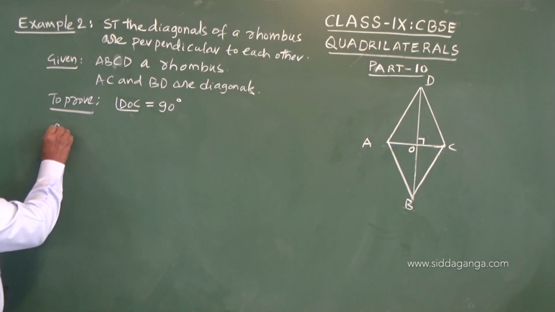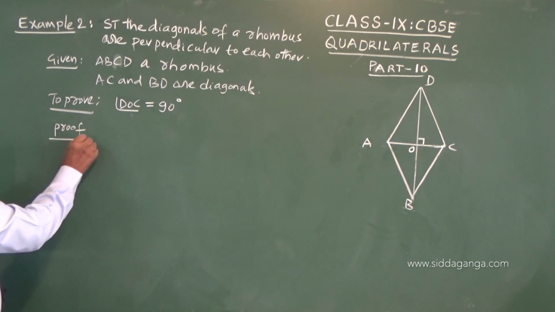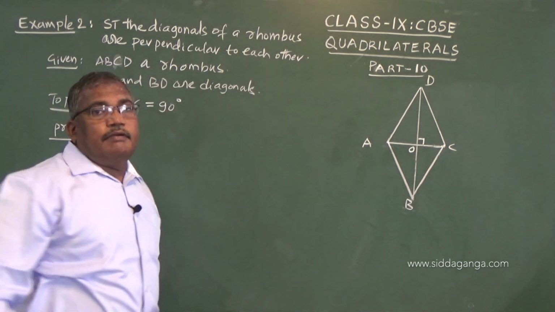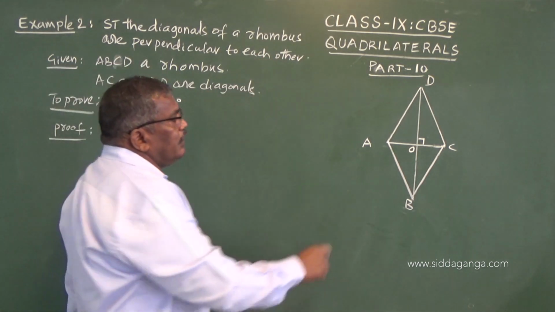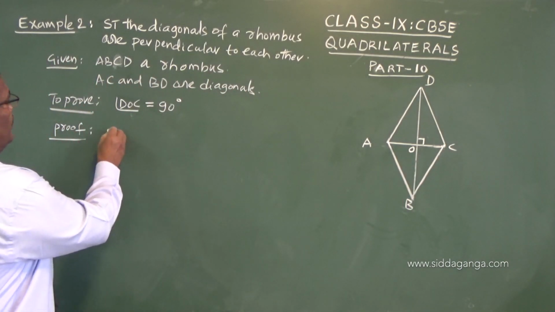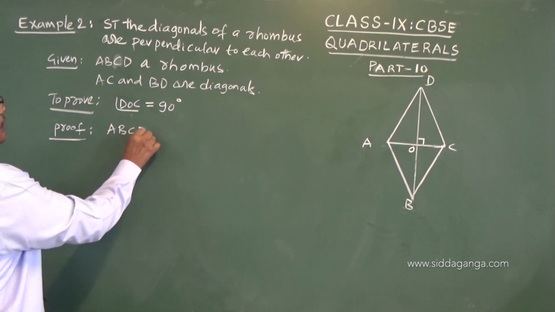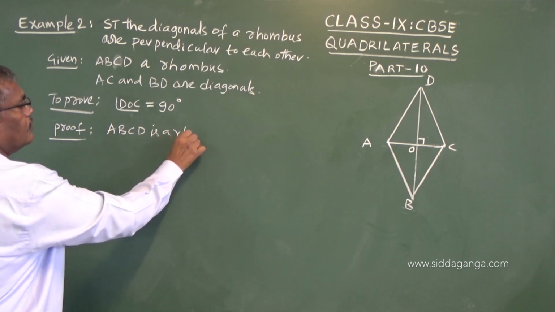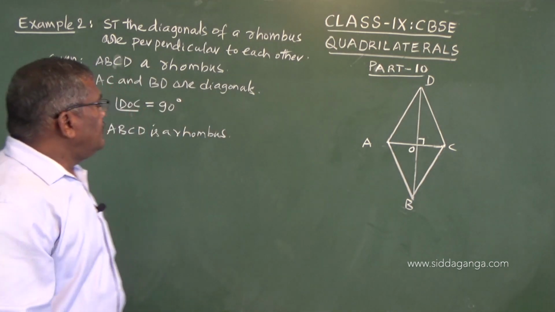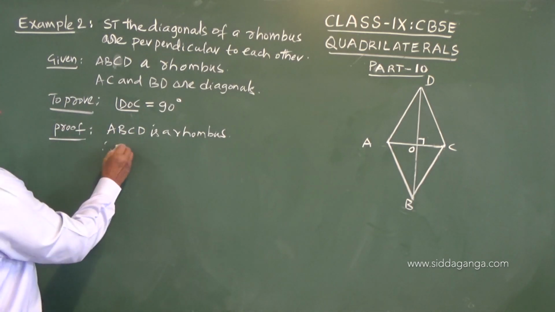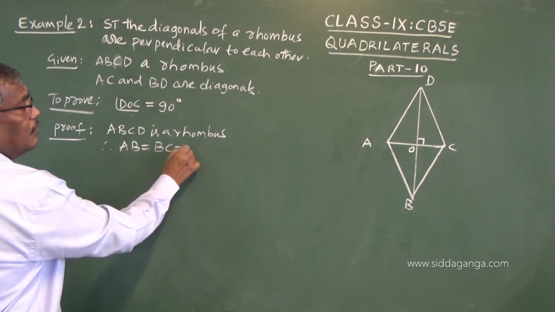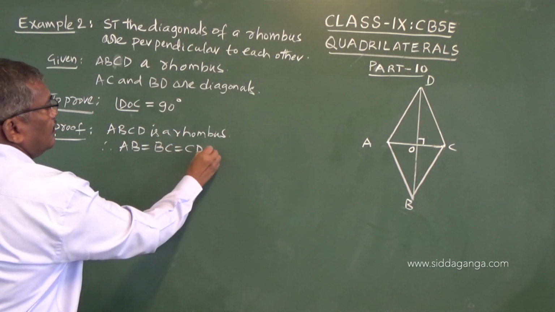Now, proof. When a rhombus is given, we know that all four sides are equal. So, ABCD is a rhombus. Therefore, AB equals BC equals CD equals DA.